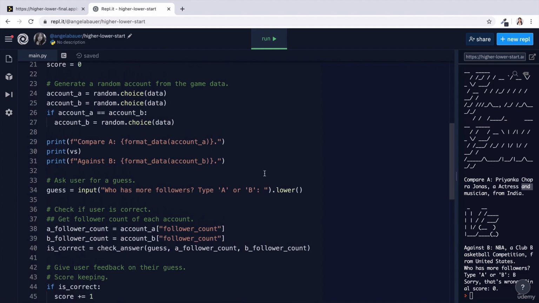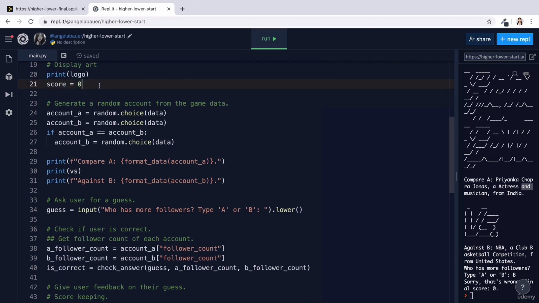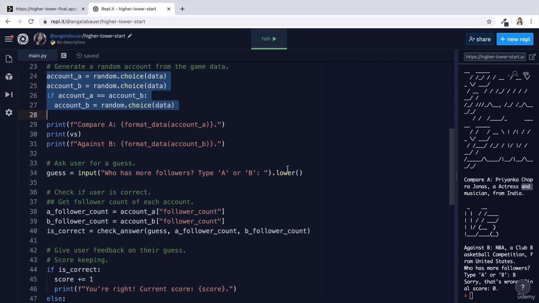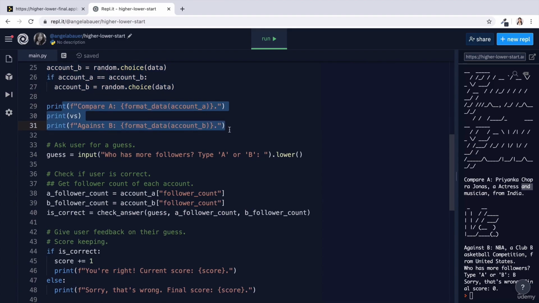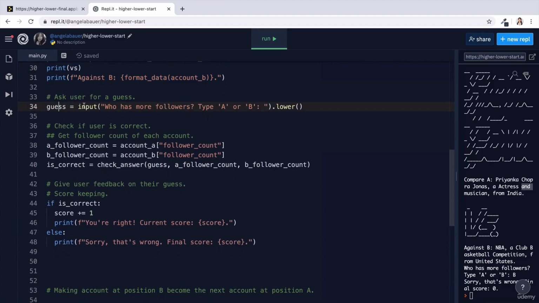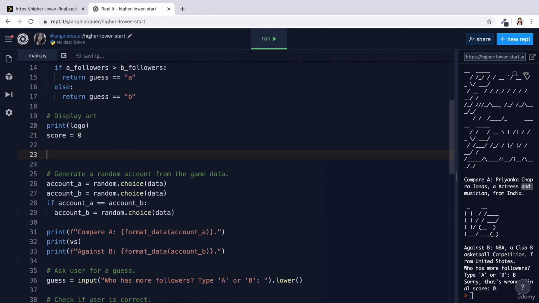But it's important to think about which parts of our game actually repeat themselves. Because when we play the game, it looks like everything's kind of static. But if we think about it, the score is set to 0, which probably can't be repeated. But the accounts probably do need to be generated, and they do need to be randomized again. And then we need to ask the user again, compare A against B, ask them for an input, and then check the answer. So all the rest of this probably needs to be repeated. So I would say everything from here probably should be within our while loop.